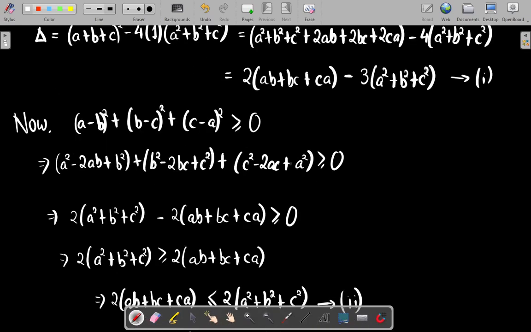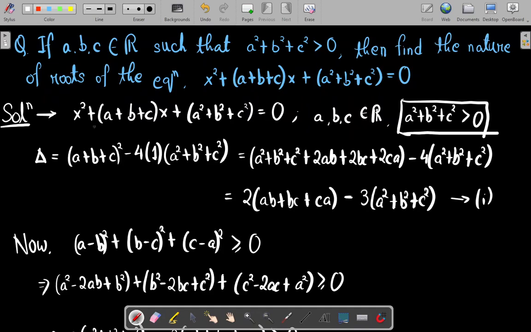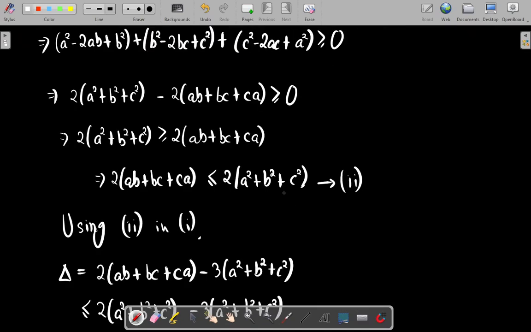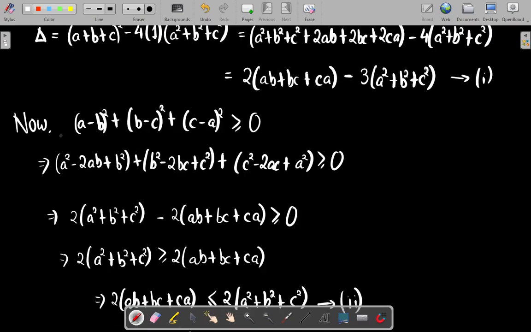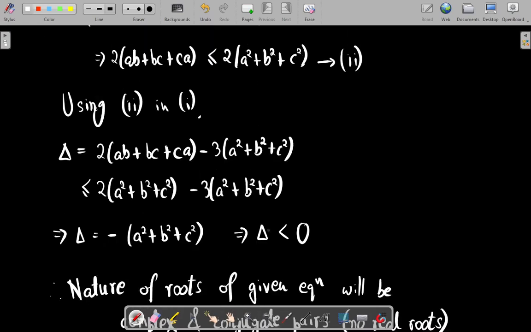For this, basically, I just need to use this relation. If you just do the discriminant part, you will get this expression, and we have to find some relation between ab, bc, ca and a square plus b square plus c square. You can derive this from the sum of three squares that is non-negative, and from there I have substituted the relation back into the discriminant part.